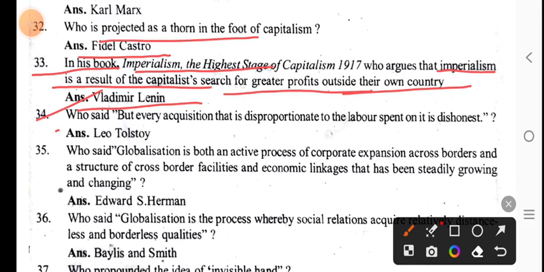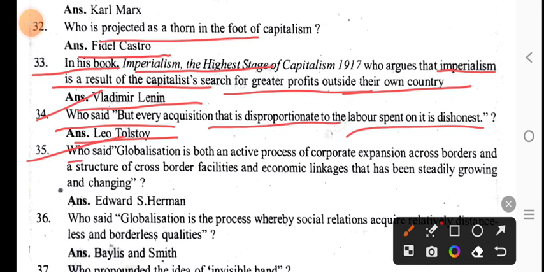Who said that every acquisition that is disproportionate to the labor spent on it is dishonest? Leo Tolstoy.